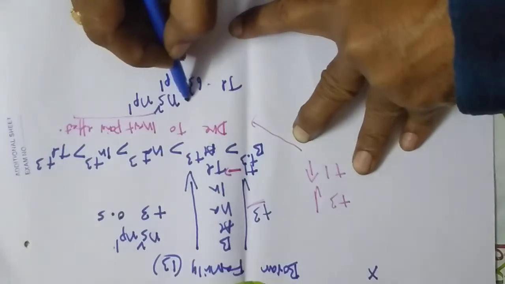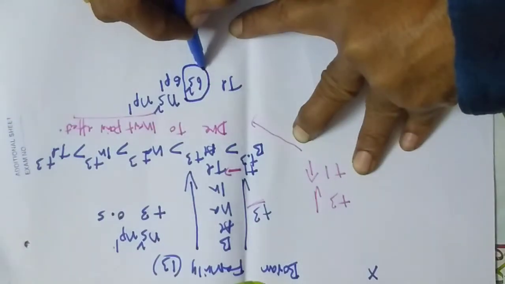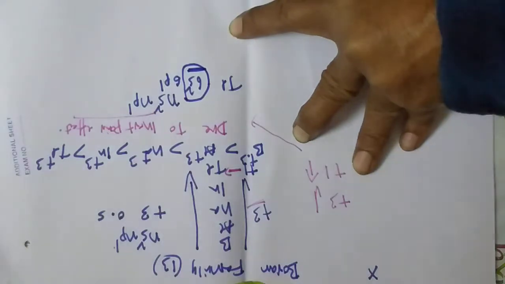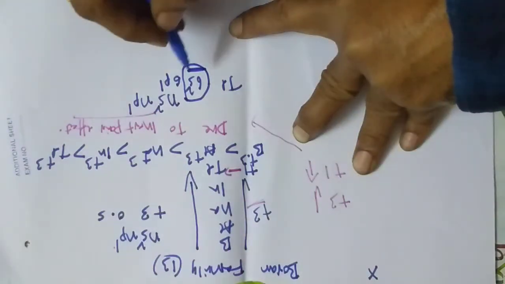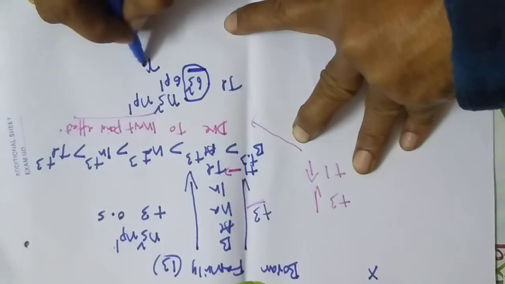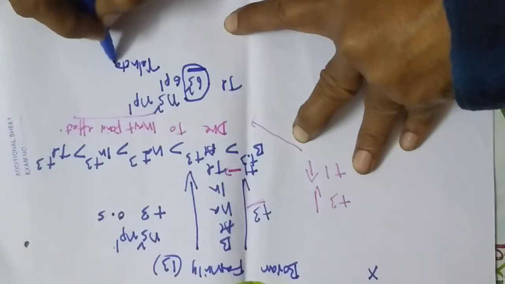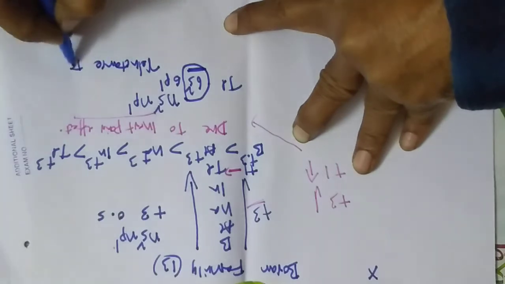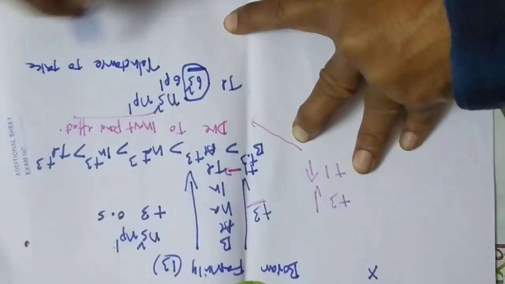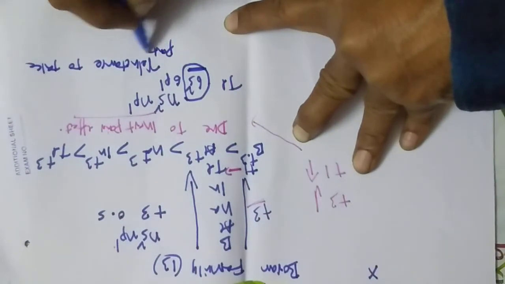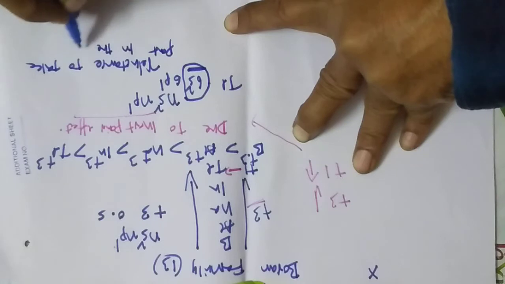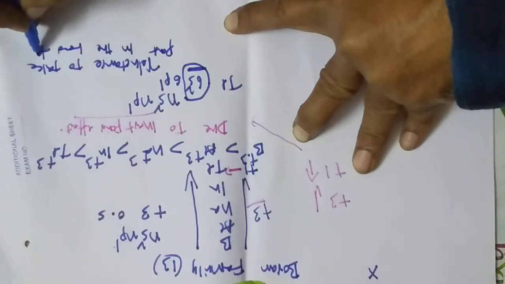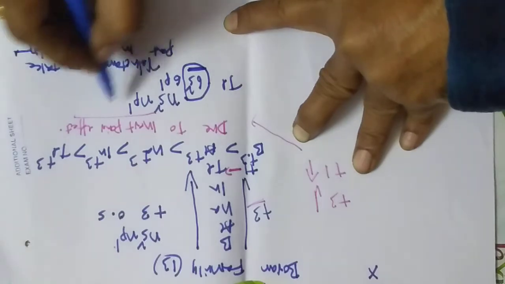What is the reason here? The s electrons present in thallium show reluctance to take part in bond formation. This is nothing but the inert pair effect.